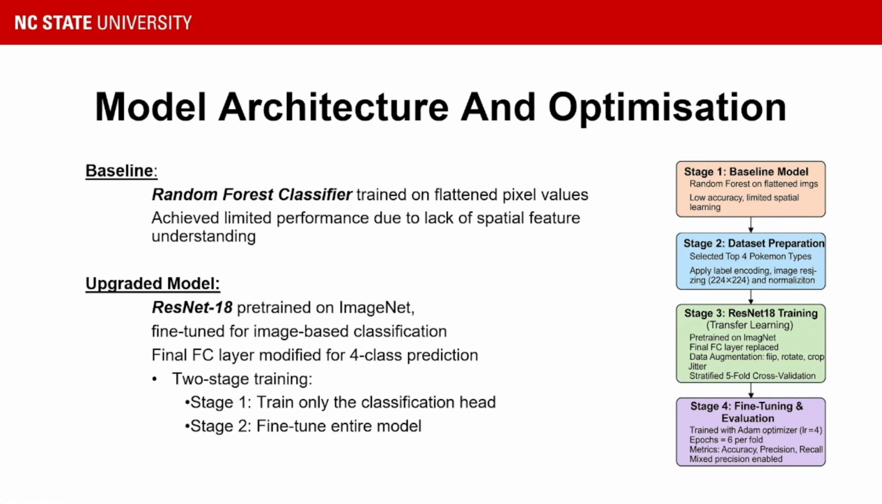So the baseline model was a random forest classifier trained on flattened pixel values. It achieved limited performance, that is only 51.2 accuracy, due to its inability to capture spatial structures in images.